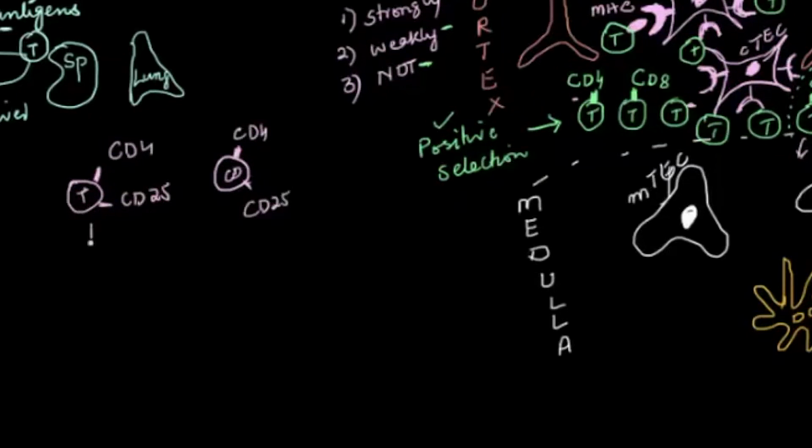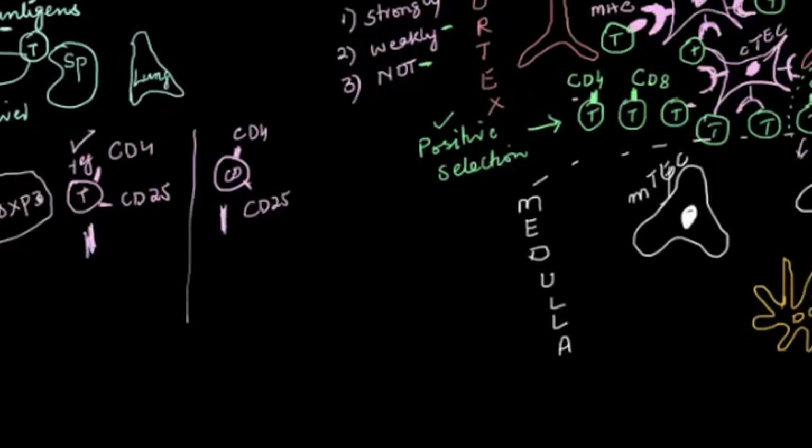So what is the difference between this and this? What is the main difference? Most probably what will differentiate them, that this is a T regulatory cell and this is just a simple CD4 cell, is the presence of a gene called FOXP3.